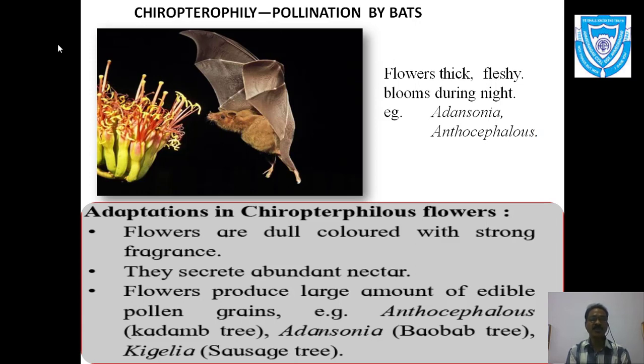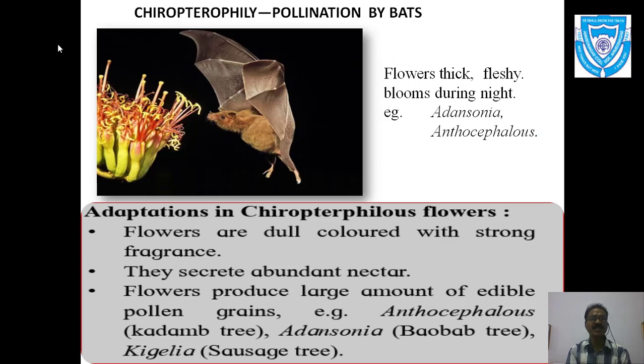So the flowers that produce a large amount of edible pollen grains, and different examples are given as we have mentioned already, that is Anthocephalus, which is known as the kadam tree, then Adansonia, the popular name is the baobab tree, and Kigelia, that is the sausage tree, also known as the elephant tree. So these are the various types of adaptations, and we can observe in our surroundings, the garden or the forest, such flowers where they are thick, fleshy, and bloom during the night time. So all these are the adaptations.